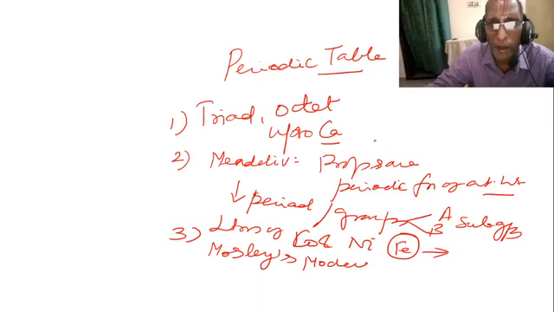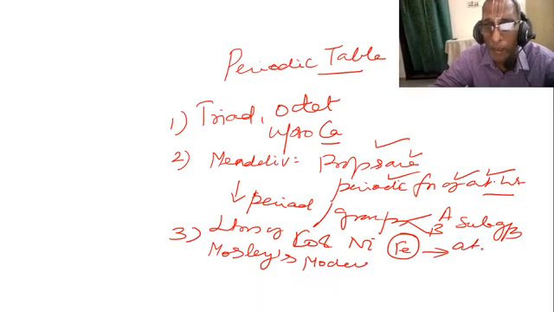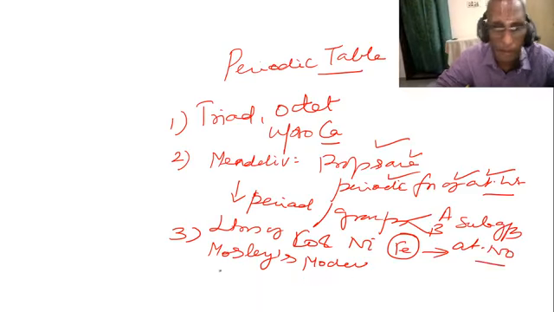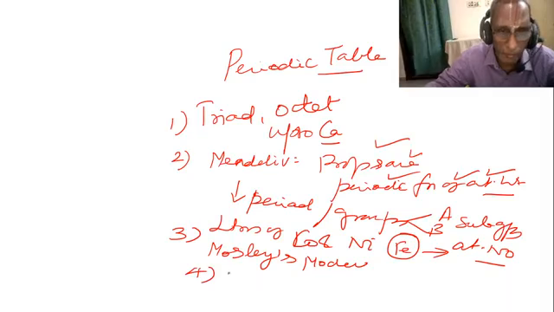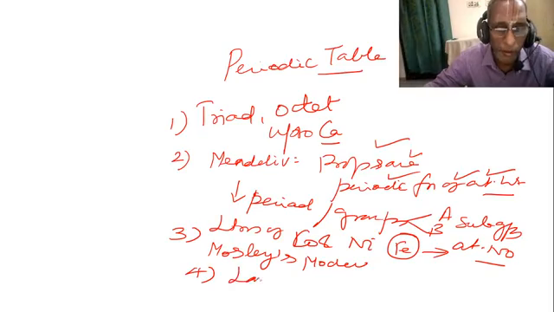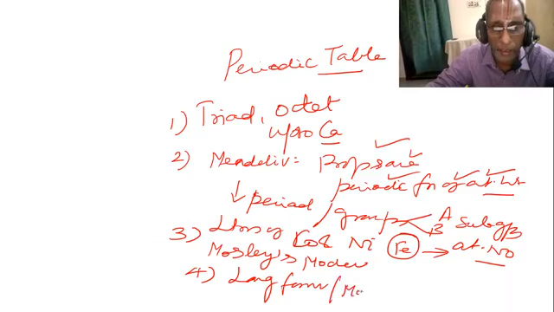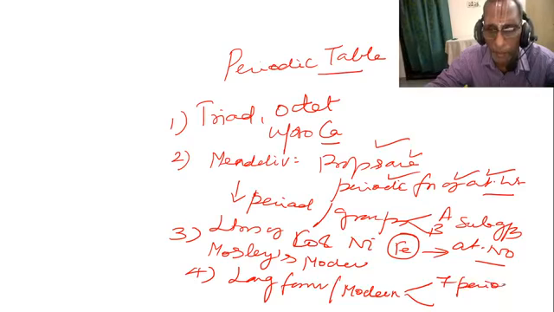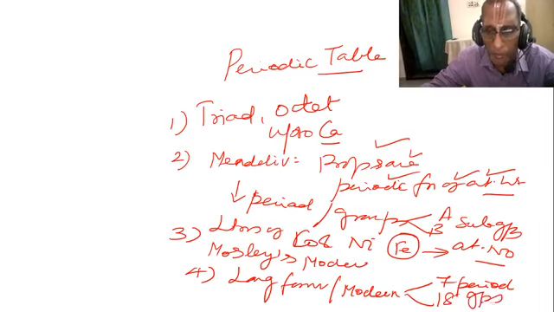the properties of elements are periodic functions of their atomic number. He designed a periodic table called the long form of the periodic table, the modern periodic table, which contains 7 periods or 7 rows of elements and 18 groups, vertical columns of elements.